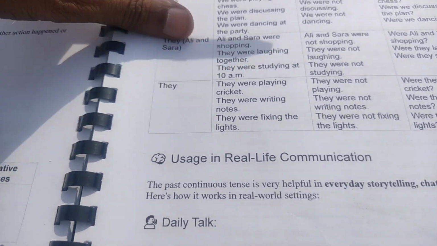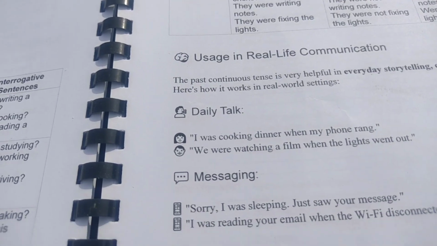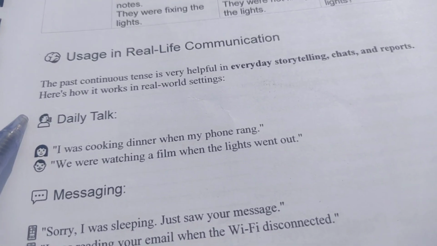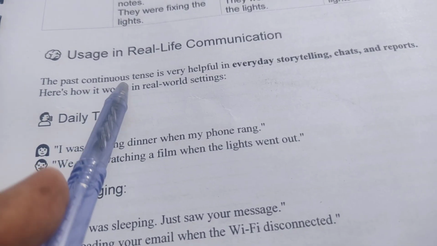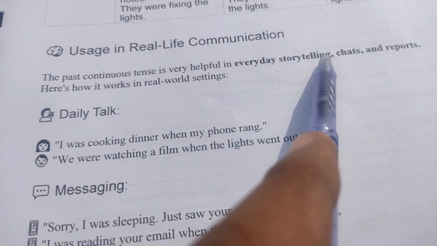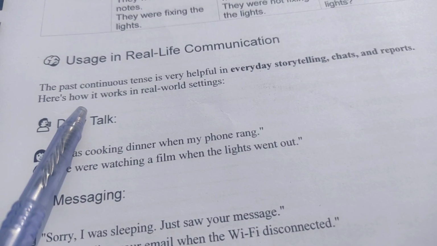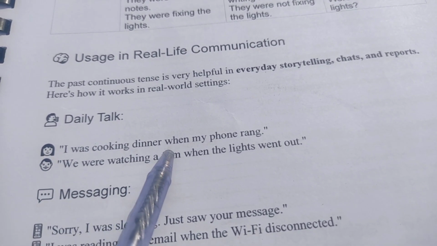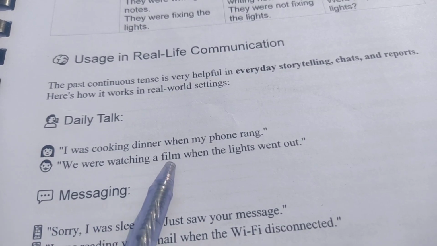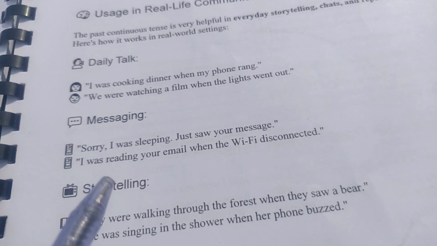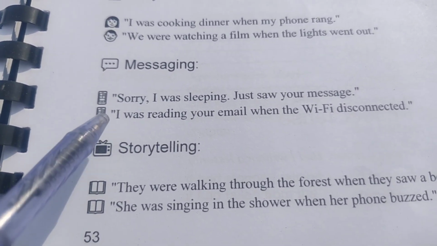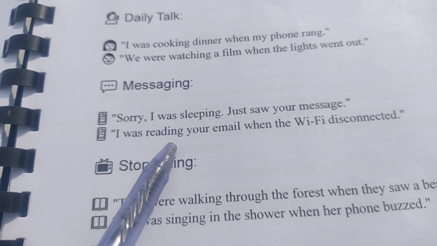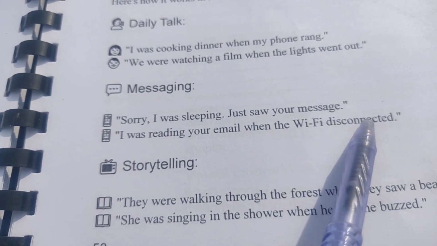And here you have more real life communication example sentences. The past continuous tense is very helpful in everyday storytelling, chats, and reports. Here is how it works in real world settings. Daily talk: I was cooking dinner when my phone rang. We were watching a film when the lights went out. And you can also use this past continuous tense in messaging. Sorry, I was sleeping. Just saw your message. I was reading your email when the Wi-Fi disconnected.